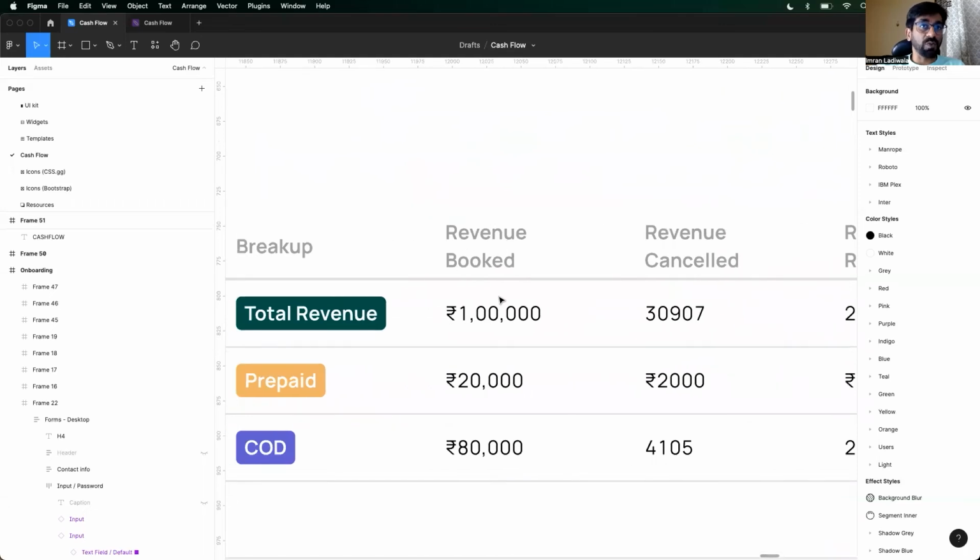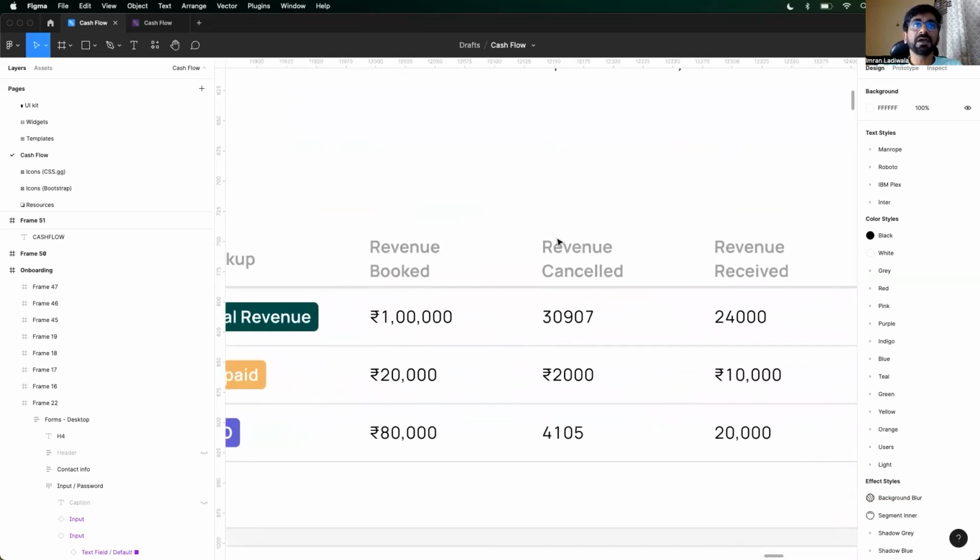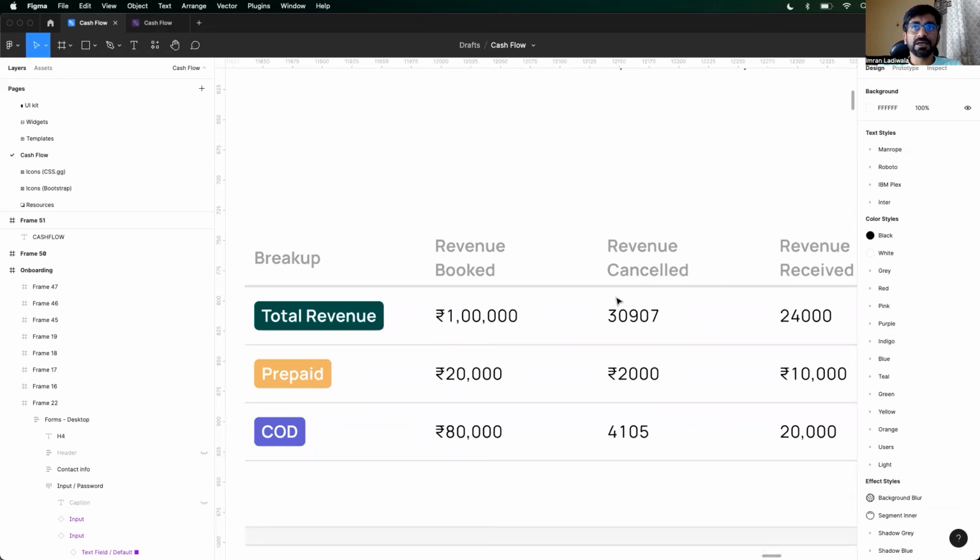revenue booked was 1 lakh. जिसमें से prepaid was 20,000 and COD was 80,000. ठीक है? Out of this, again, dummy numbers, but should give you a perspective. Revenue cancelled was 30,000. 1 लाख में से revenue cancelled was 30,907. जिसमें से prepaid में से only 2,000 got cancelled and 4,105 was cancelled from COD type orders.